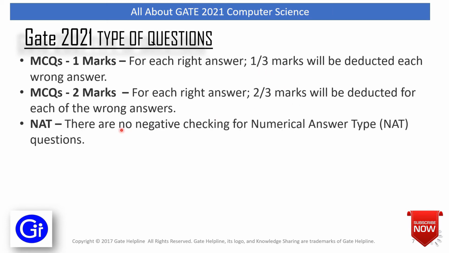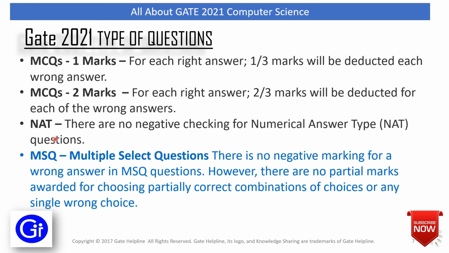And the next category is NAT, that is numerical answer type. In numerical answer type, we will be given fill in the blanks, where no options will be given, and there is no negative marking in NAT questions. The next and newly added is MSQ, that is multiple select questions. Here there is no negative marking for wrong answers in MSQ questions. However, there are no partial marks awarded for choosing a partially correct combination of choices or any single wrong choice.